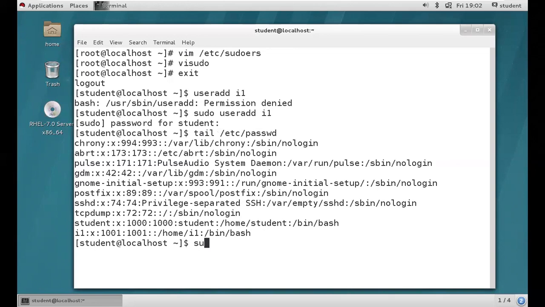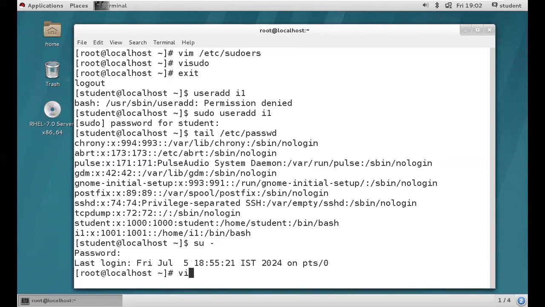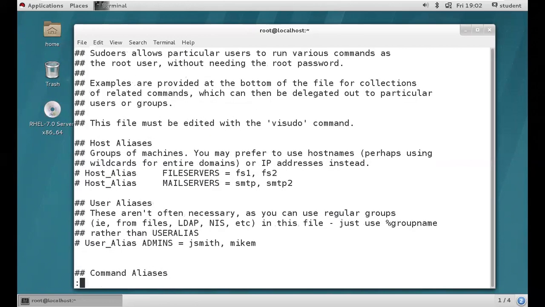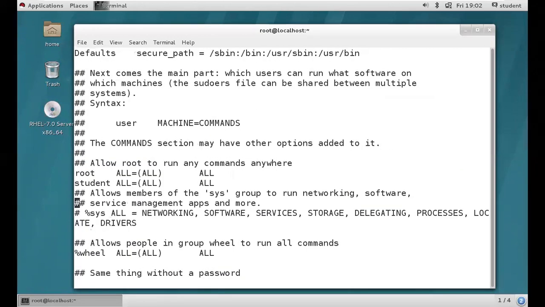So how to avoid the password? Let's see. su - to log in as the root user, execute visudo, go to line number 97. Here you need to add one option called NOPASSWD. We need to add one option called NOPASSWD. Got it, guys? NOPASSWD: with a colon and a space. Simple. Then it won't ask for the password now, like your EC2 user.